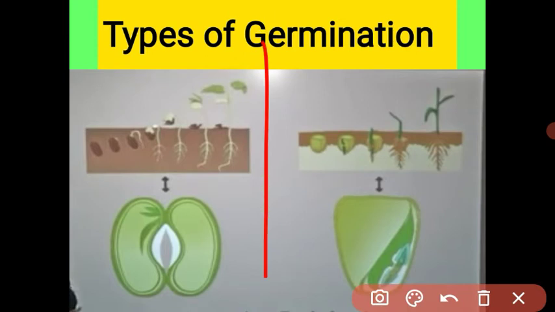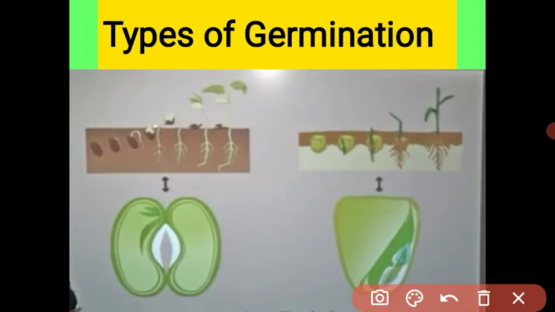And in that structure, see, this is the cotyledon. This part is called the hypocotyl.